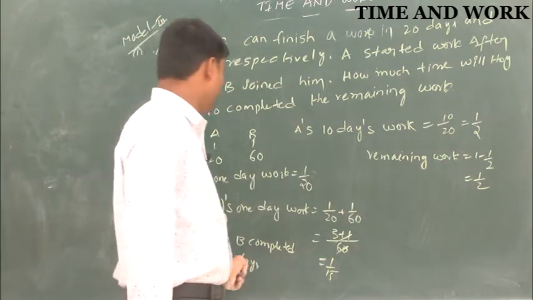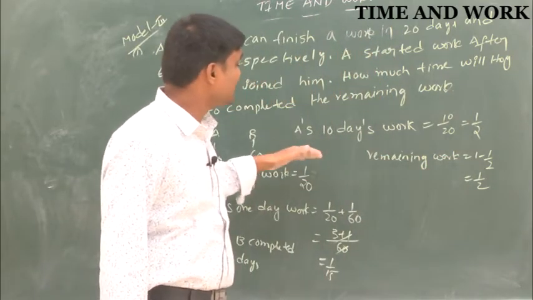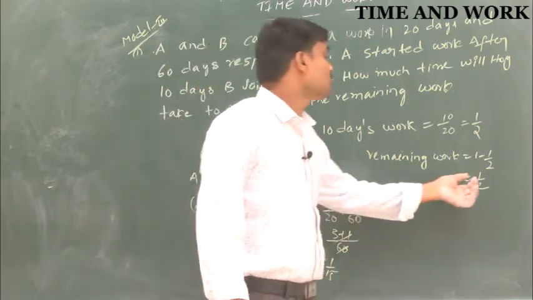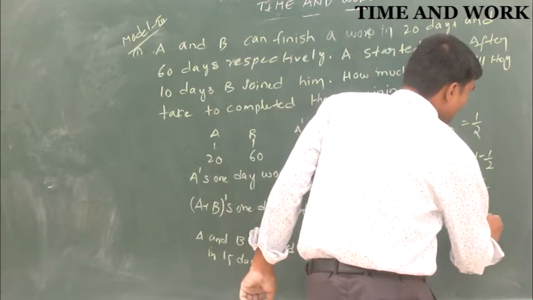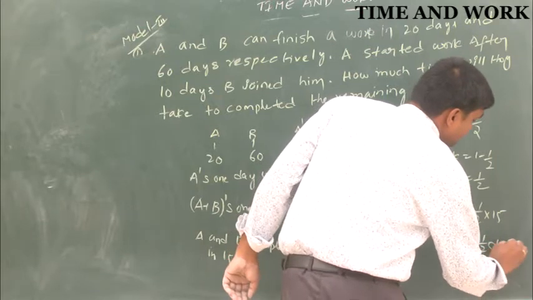But here, the remaining work is only after 10 days, when B joined him. That means A and B are working together. So here half the work will be there. So half into 15, that is 7 1 by 2 days.